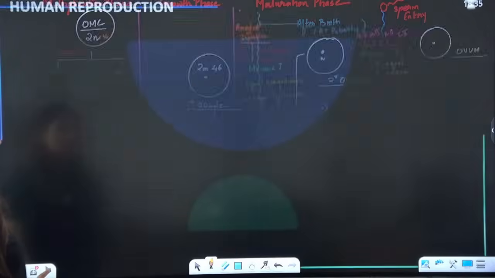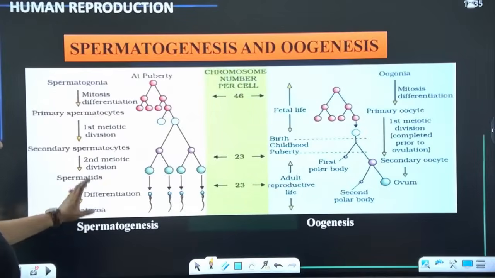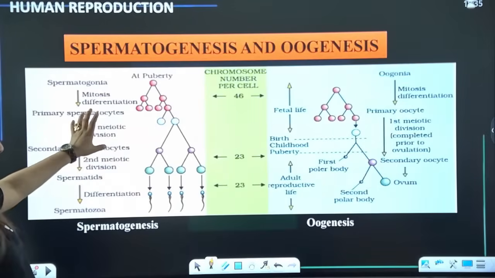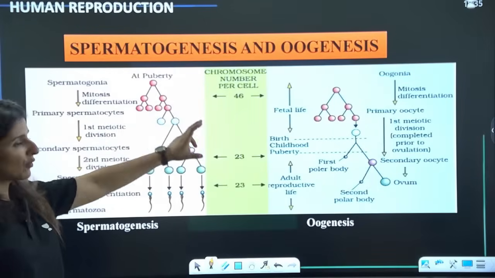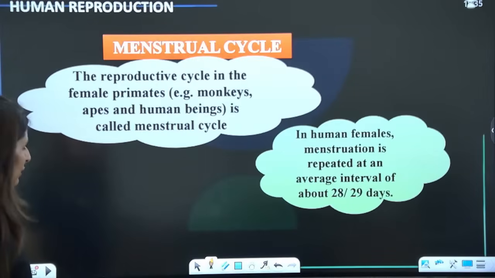All right, guys. So we have completed oogenesis. I've told you all about oogenesis. This is a clear differentiation between spermatogenesis and oogenesis, the number of chromosomes per cell. We have discussed it all. And now coming on to the menstrual cycle.